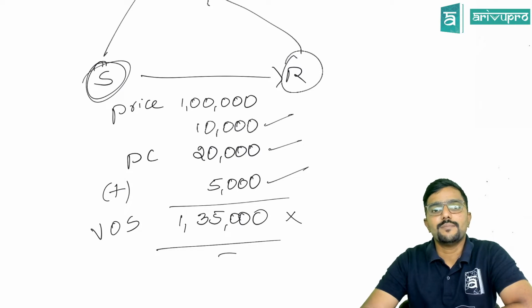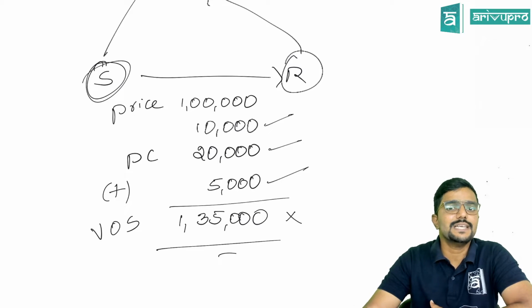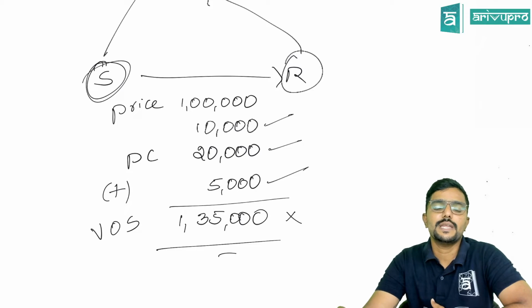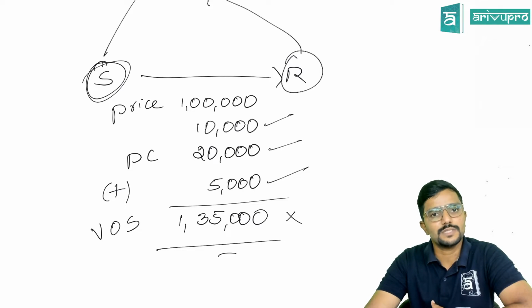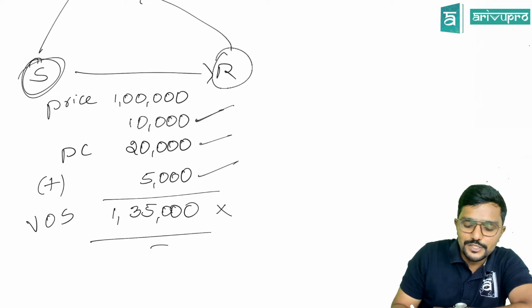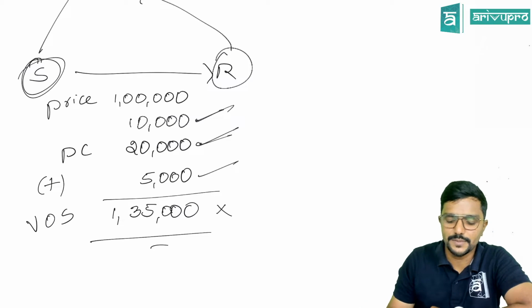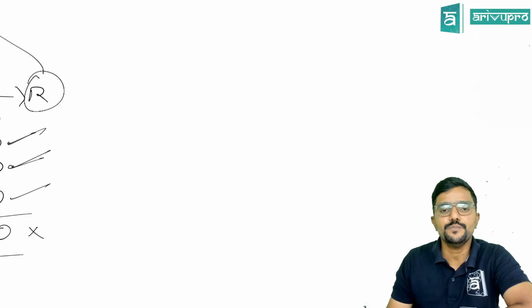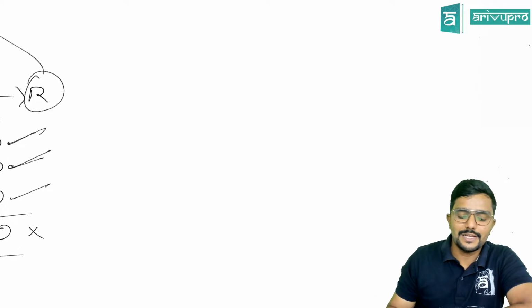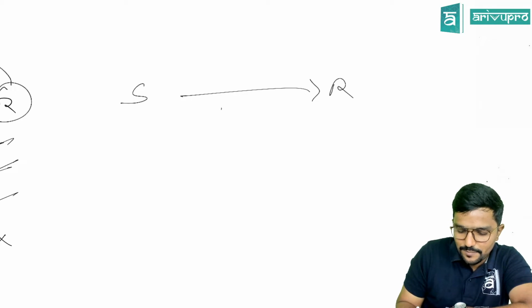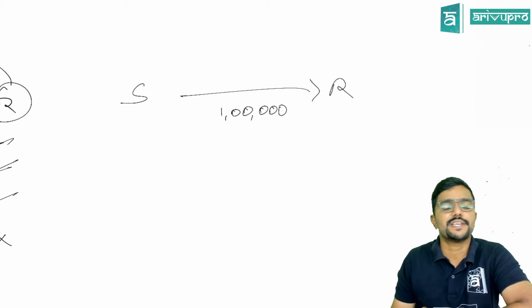Next, 5,000. This is an example where, if any tax other than GST is charged by the supplier or any authority to the recipient, then even that will be added to the value of supply. Fine. These three are normal items, especially the first two, the 10,000 and 20,000 examples. Then two more special things are there. Assume the supplier has sold the goods to the recipient for 1 lakh. No other cost. He is not charging anything extra here.